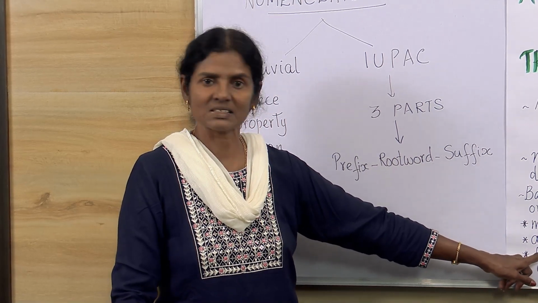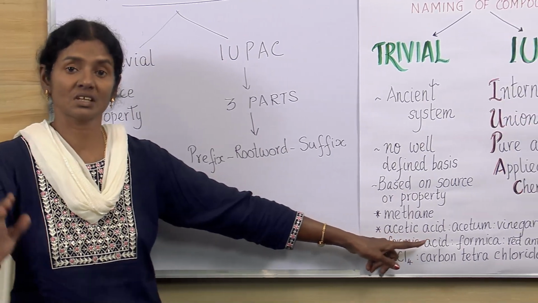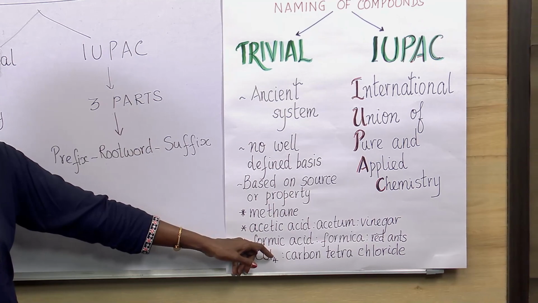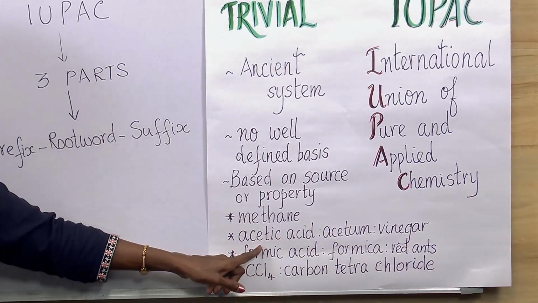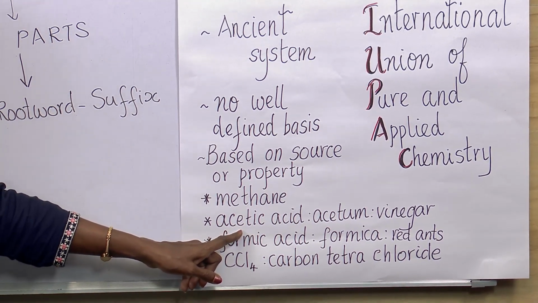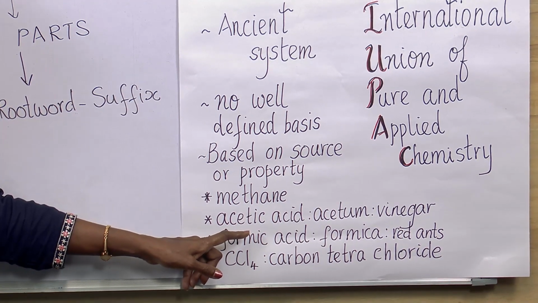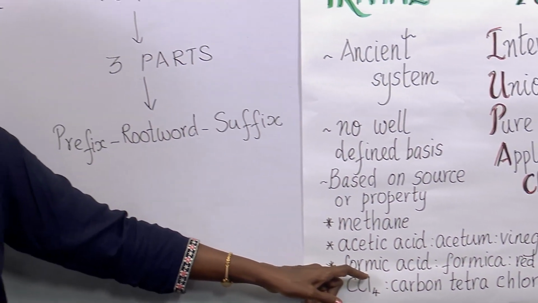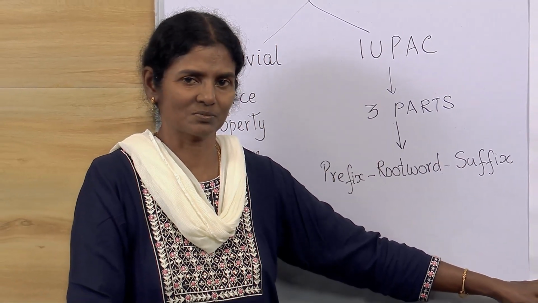The next one is acetic acid. In Greek, acetum means vinegar. In those days, they used it as a food preservative and a flavoring agent. Even now, we use it like that. From acetum came acetic acid. But you know what? The IUPAC name for acetic acid is ethanoic acid. So we should know this is the same person. Acetic acid and ethanoic acid are the same, different names. One is trivial, one is the IUPAC system.